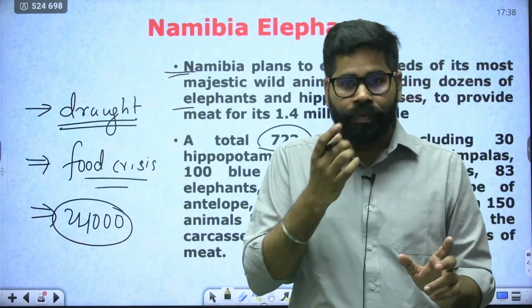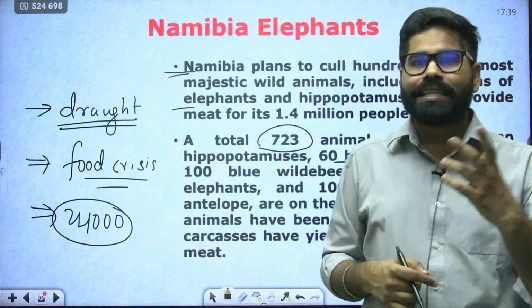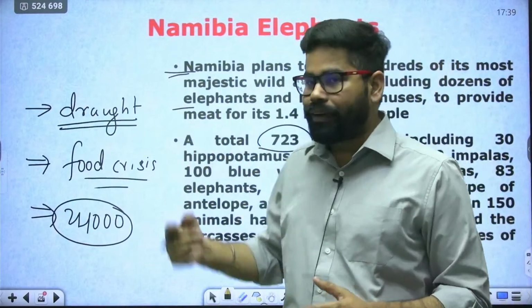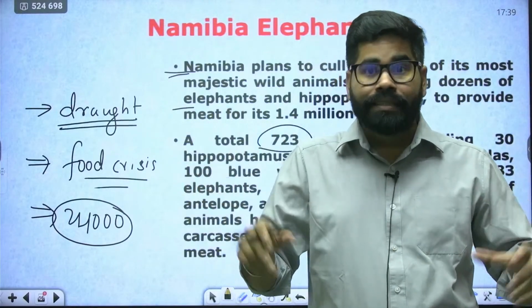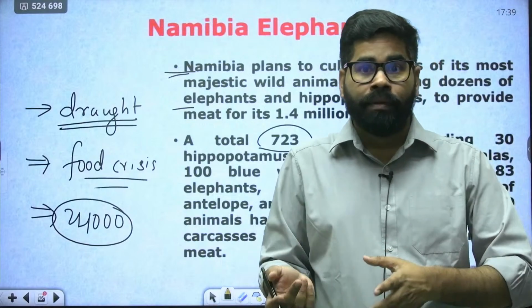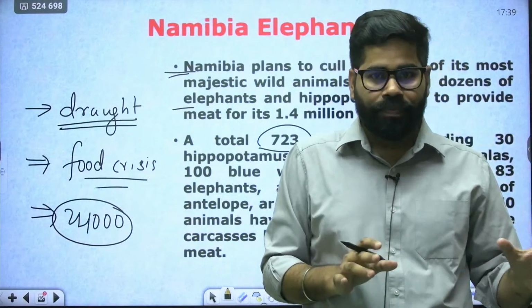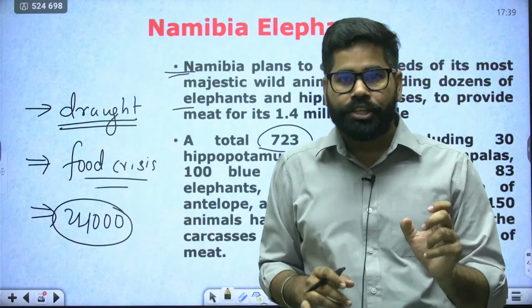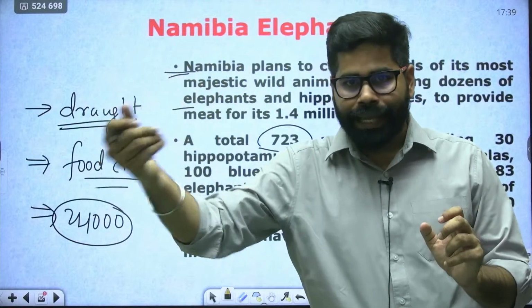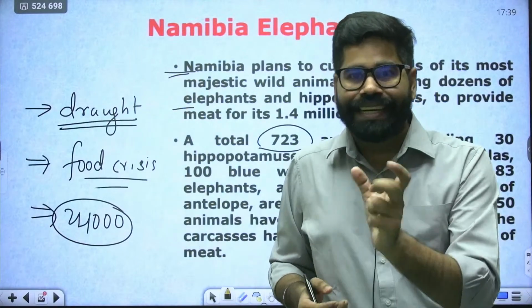Second thing is, if they do not kill these animals, you know that elephants or other big animals, they will also be facing the problem. They will not be getting water. And if they are not getting sufficient water, they will also migrate towards populated areas.